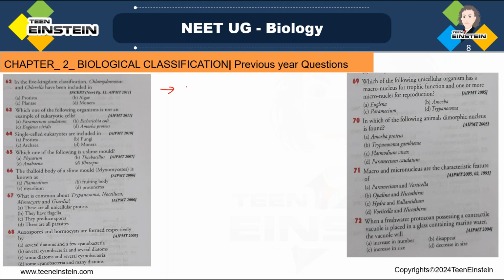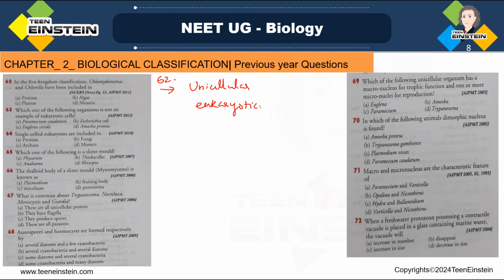Why have they been included? Because their nature is unicellular, right? Then they are eukaryotic organisms. And the five kingdom classification system has brought together Chlamydomonas, Chlorella, and Amoeba in kingdom Protista.